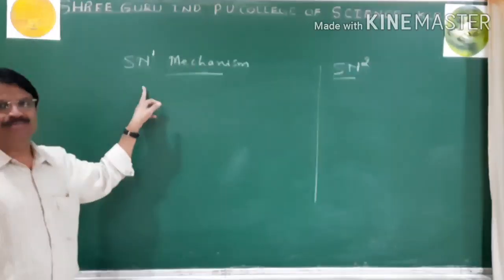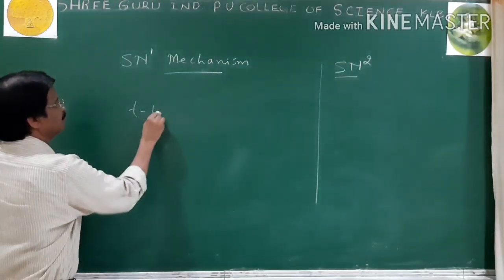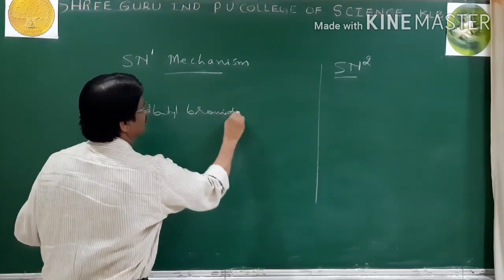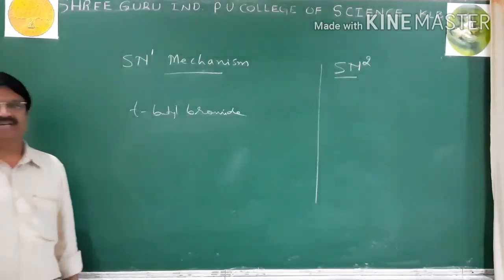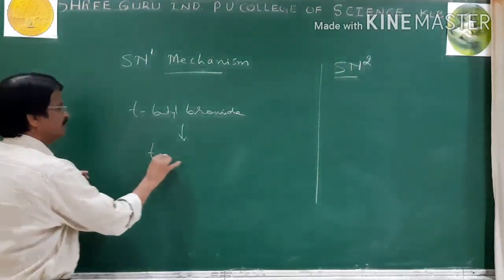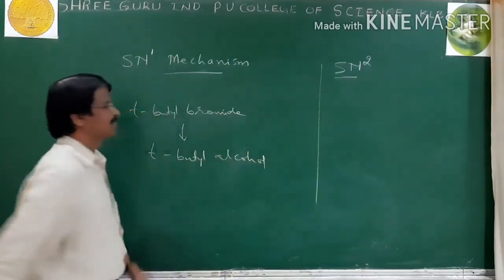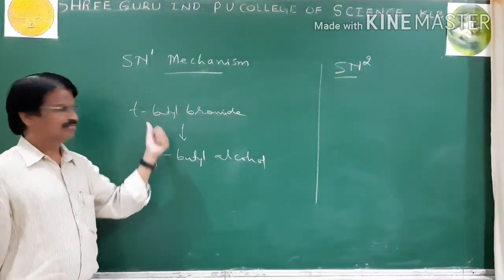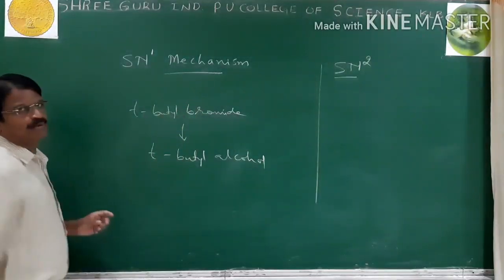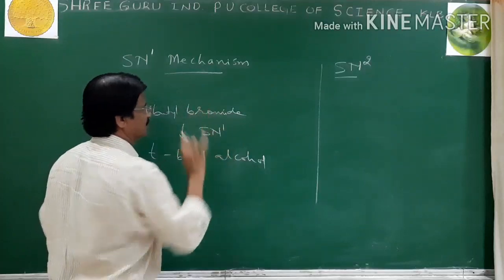So in the SN1 mechanism, we studied tertiary butyl bromide and how it converts into tertiary butyl alcohol. The conversion of tertiary butyl bromide into tertiary butyl alcohol occurs by the SN1 mechanism.